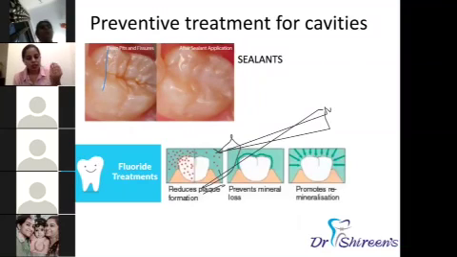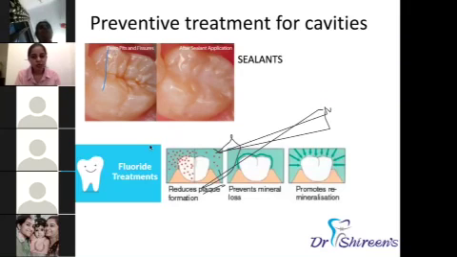And again, from a dentist's point of view, there are many treatments that can prevent caries. For example, the first one is sealants. For the deep fissures where there is a tendency for food to get lodged, we apply a small paste and seal it, so that food lodgement will not be there.